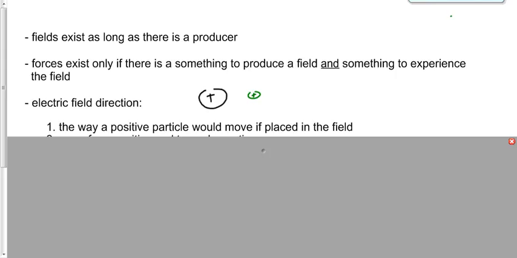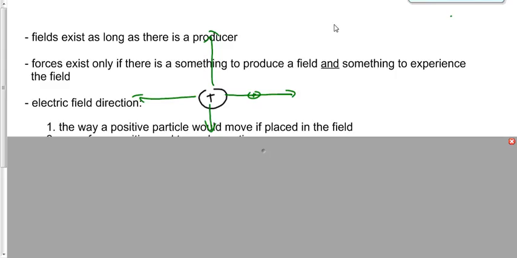You know the answer to this question, right? Here's a positive, here's another positive. The green one is going to go this way, or this way, or this way. The electric field surrounding a positive will go outwards, away from the positive, because that's the way that a positive would move if placed in the field.